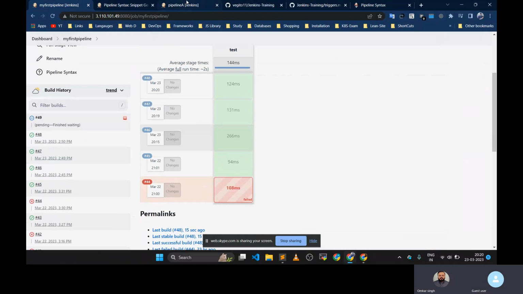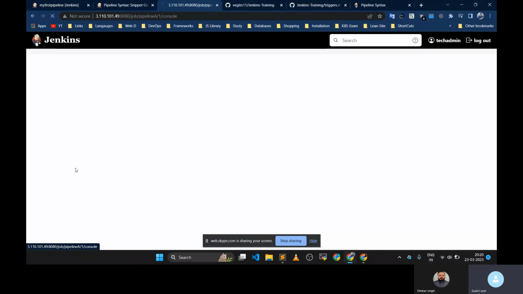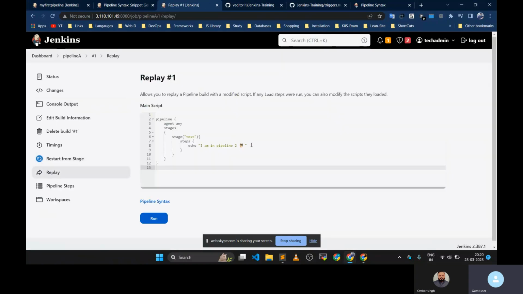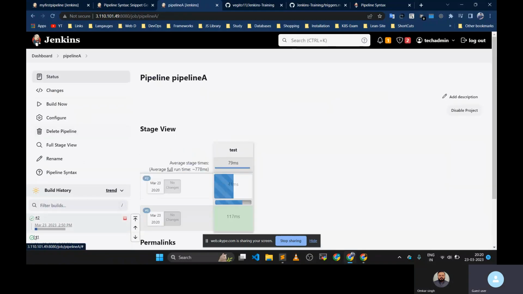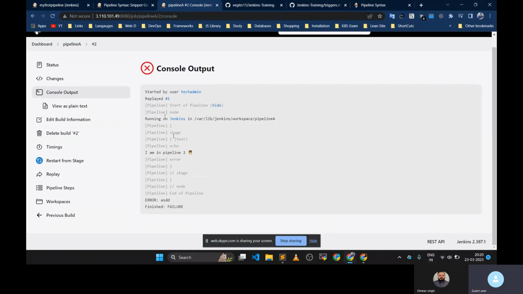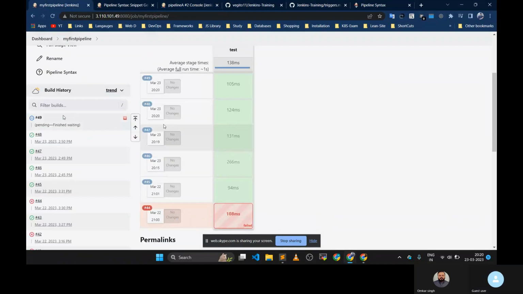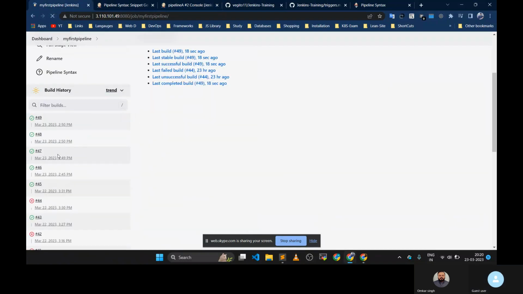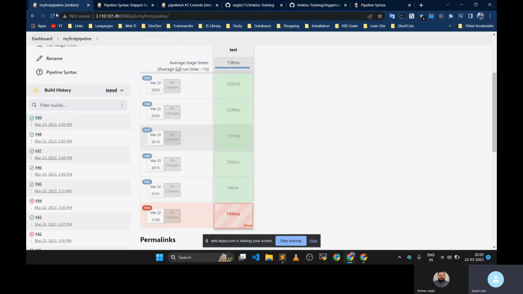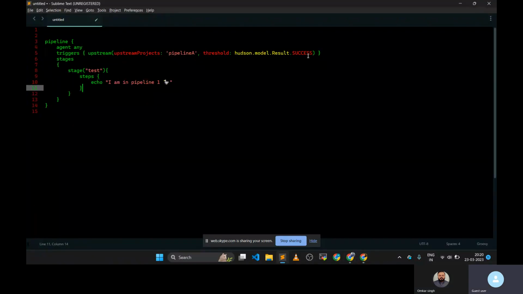Now suppose this job is failing, pipeline one is failing. If we add some error manually, let's see if it is triggering this pipeline or not. So it is failed. Now see. Oh, it is not triggering the new job. So it will be triggered only after the success.